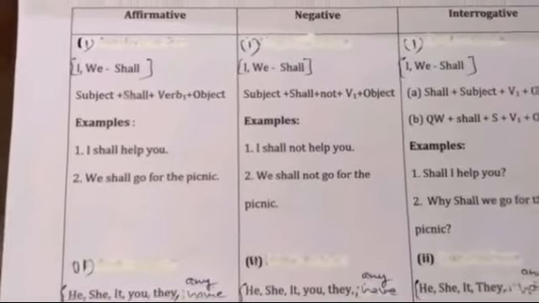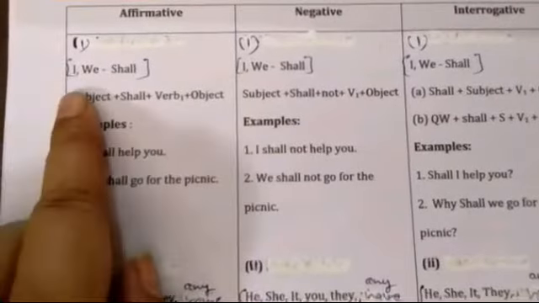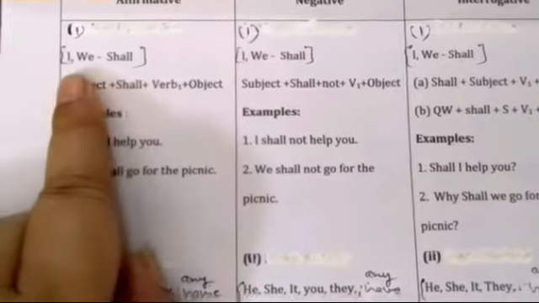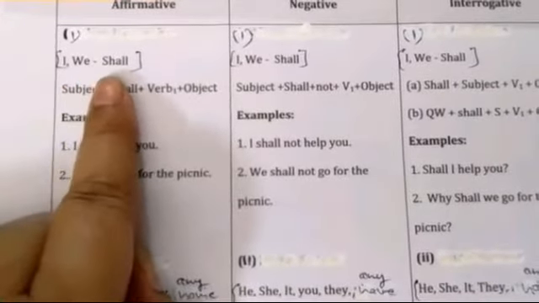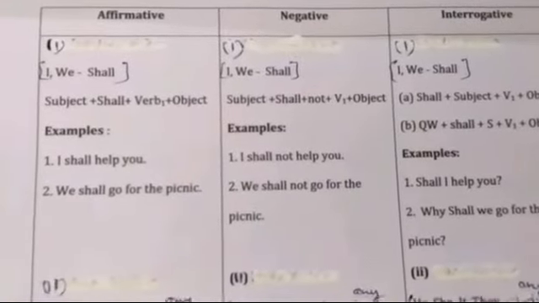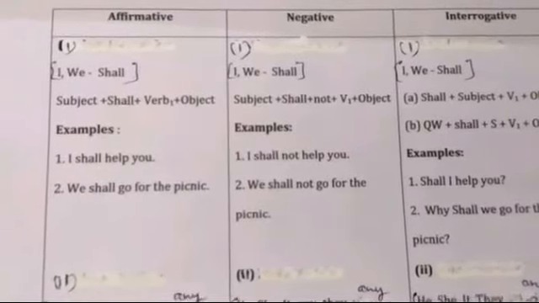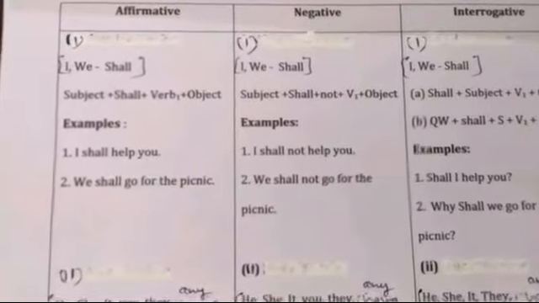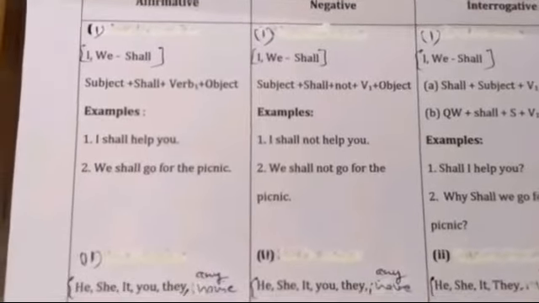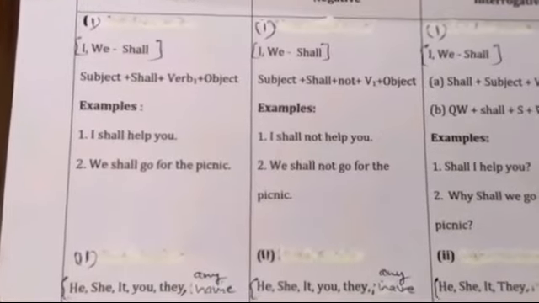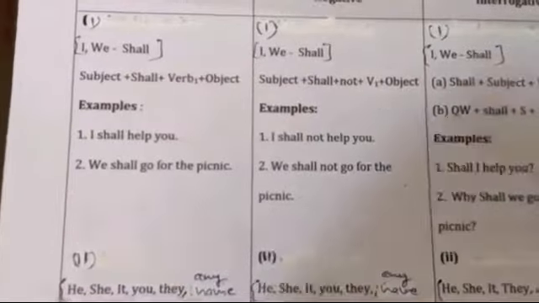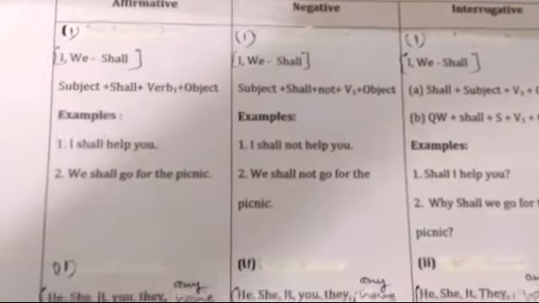So with the first person of pronoun, I or we, we put shall. But here one thing you should know: if we stress or force on something, then we put will with I and we. Are you getting my point?